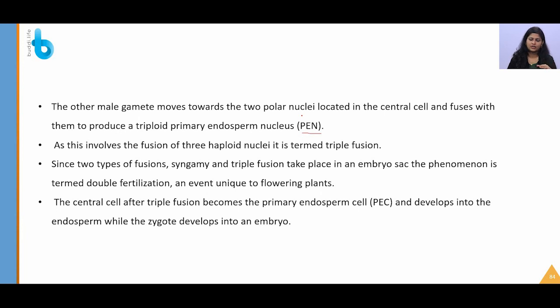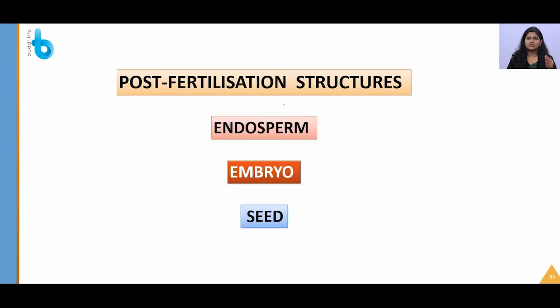This should be noted because sometimes in some cases the endosperms are not completely utilized by the developing embryo. The central cell after triple fusion becomes the primary endosperm cell, that is PEC. PEN is the nucleus and the cell is denoted as the primary endosperm cell, which will provide the developing embryo with nutrients.